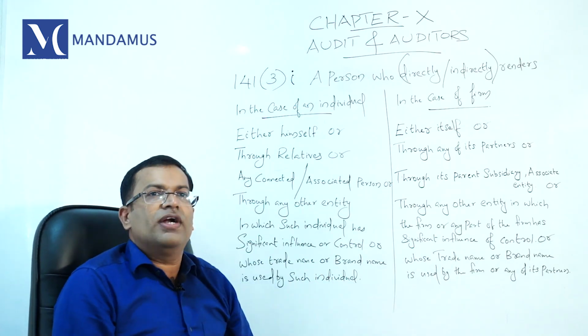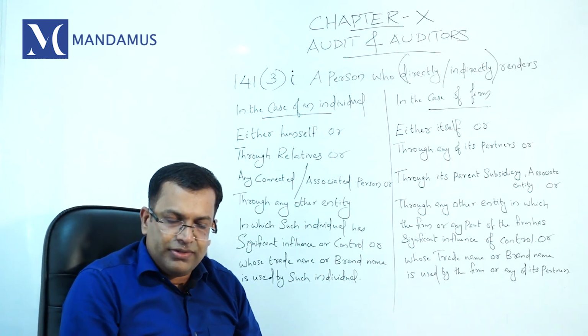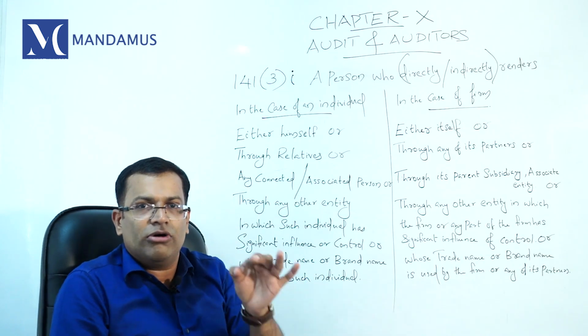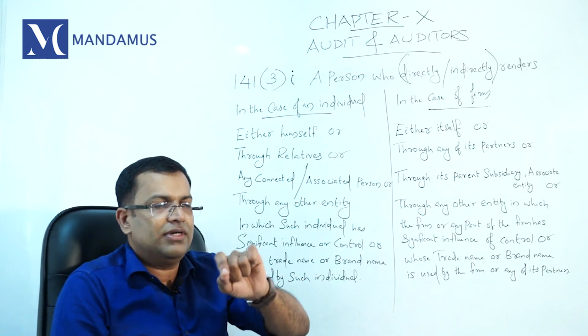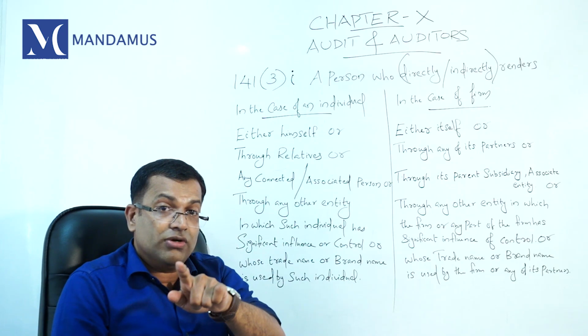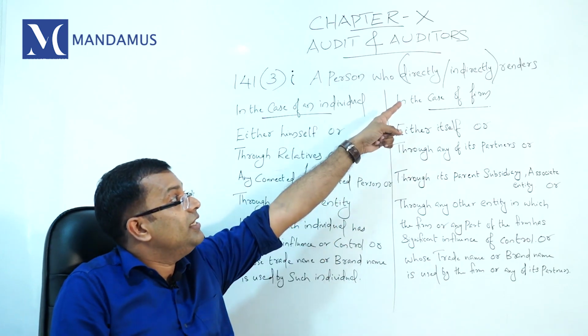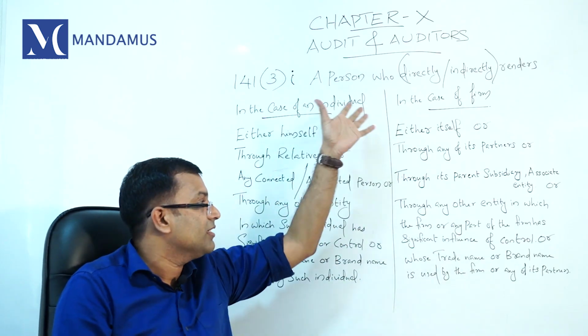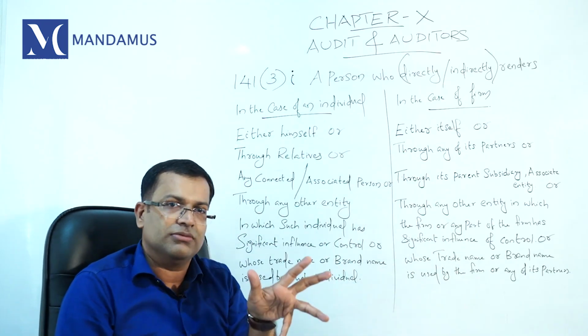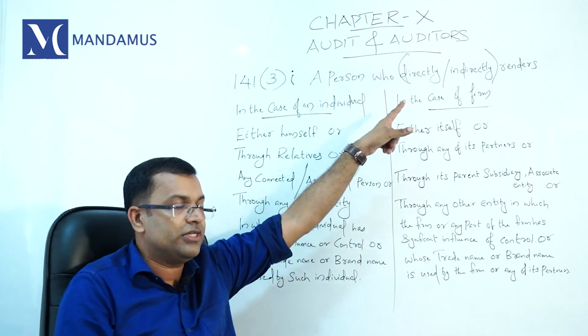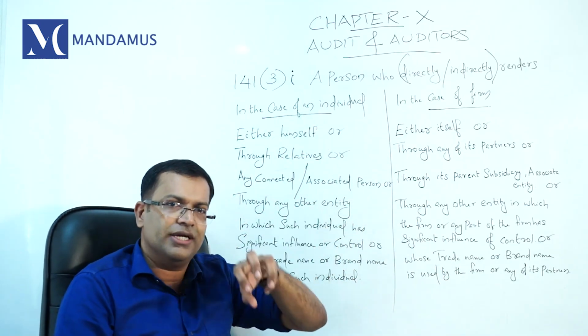That means 144 services is a prohibited service. You cannot give it directly or indirectly to the company. If you provide directly or indirectly, you will attract disqualification. This provision, that directly and indirectly, is very important. Questions can come from this provision. They will create a situation, then ask the last question. So this is very important. You put this provision in an example and study it.